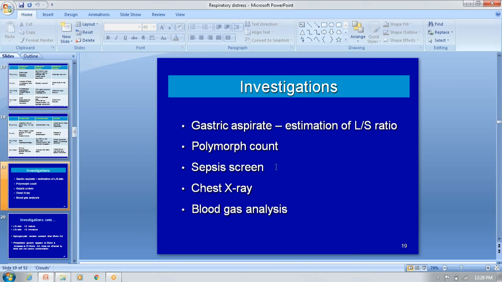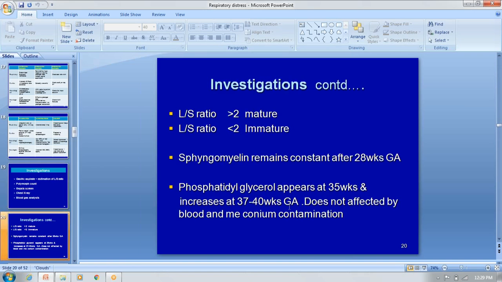These are all the septic screening. Then don't forget to take the chest X-ray. Sometimes it may need an ultrasound of the chest also. Then blood gas analysis may show metabolic acidosis or alkalosis. So this is very, very important.